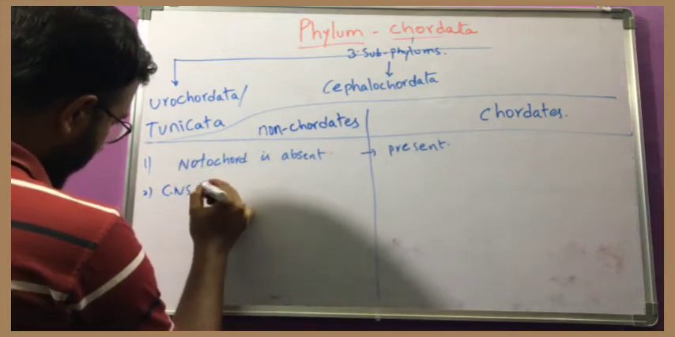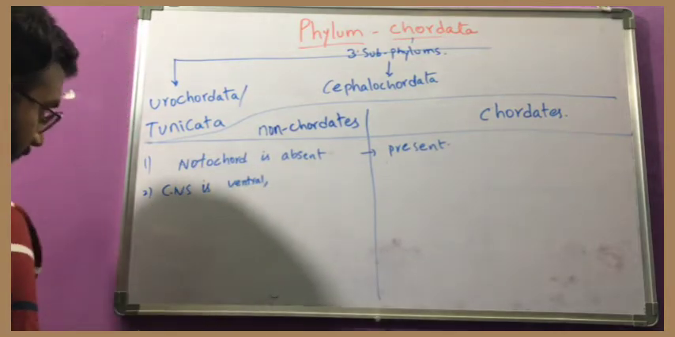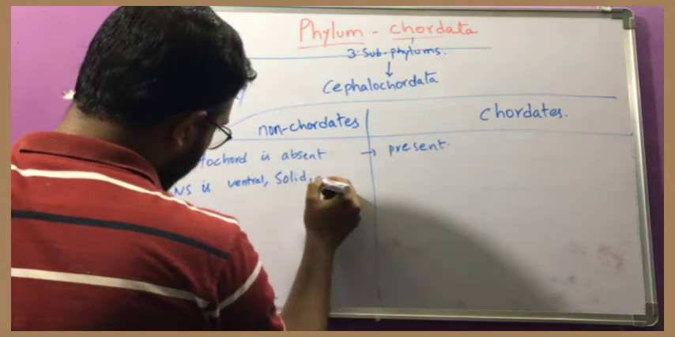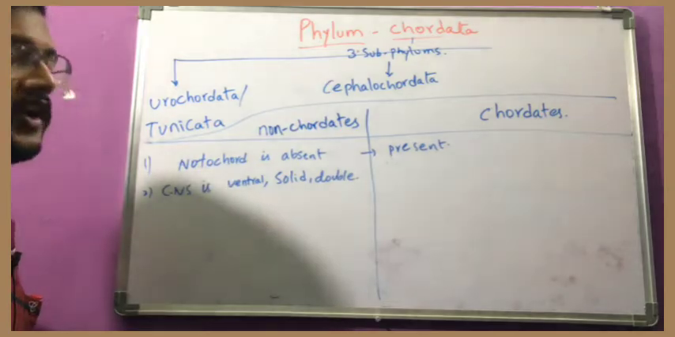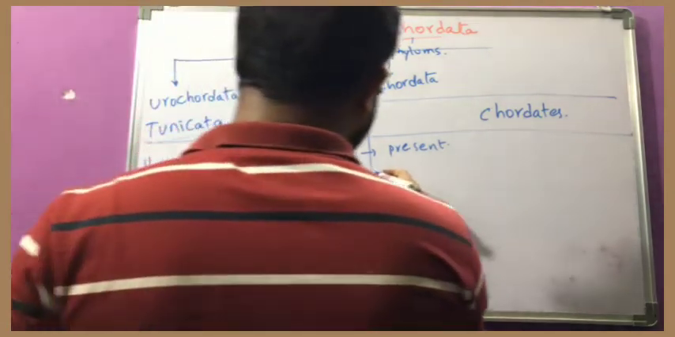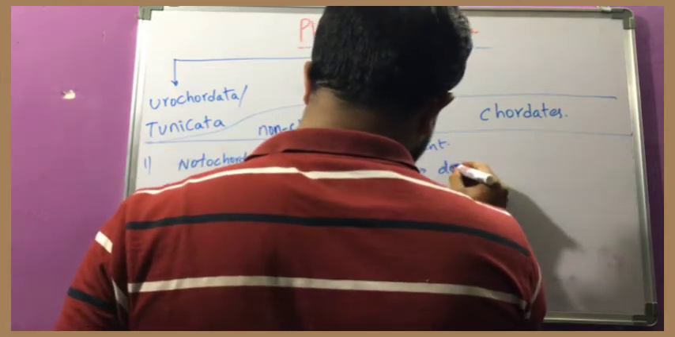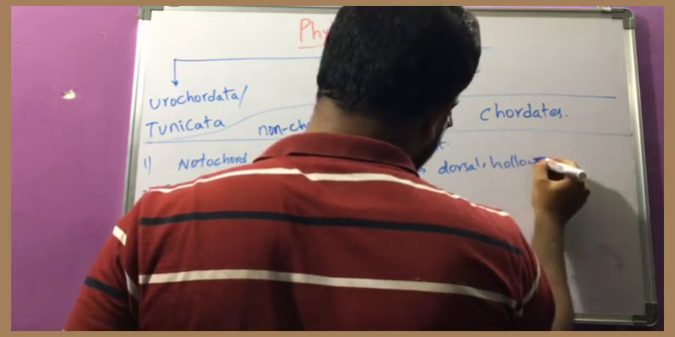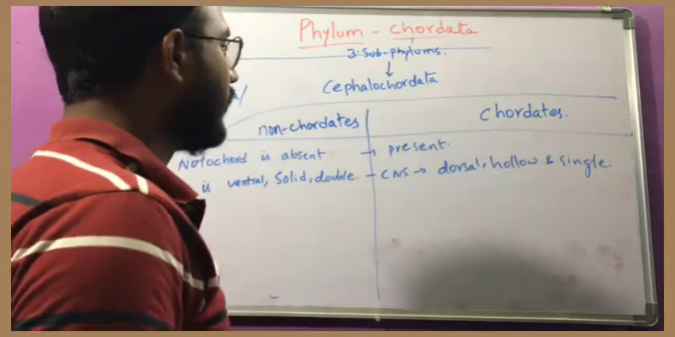And the second one is the central nervous system, CNS. In non-chordates, it is in the ventral location, and solid and double. That means double ventral solid nerve cord. I will explain what it is. But in chordates the central nervous system, CNS, is dorsal, hollow and single. So what is a nerve cord?